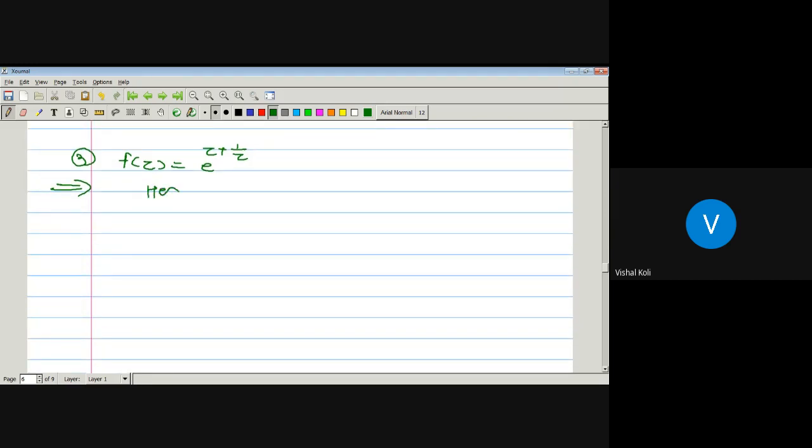Here, at which point will z be a singular point of this function? Whenever we take z equal to 0, it must have a singular point. So z equal to 0 is a singular point. Now tell me which type of singularity this function f of z has, by using the Laurent series expansion.